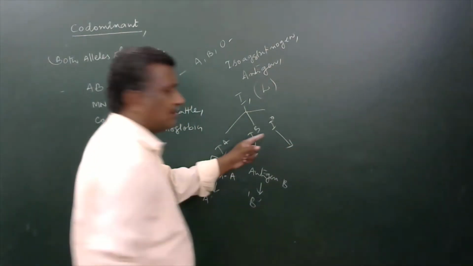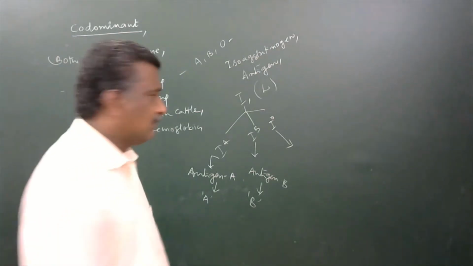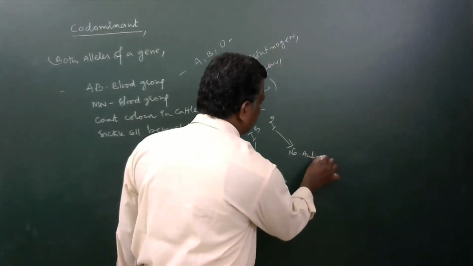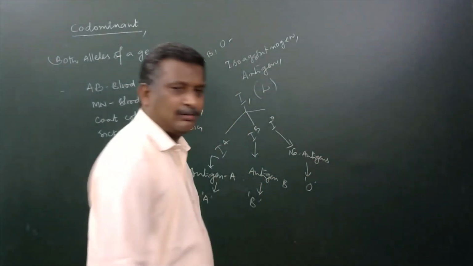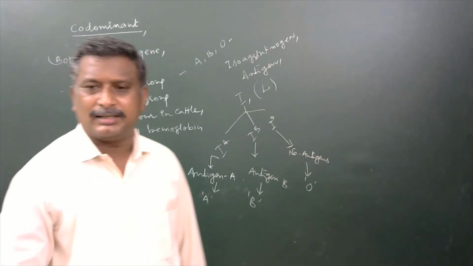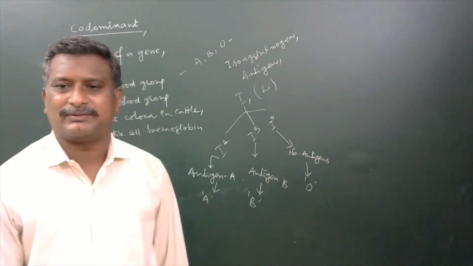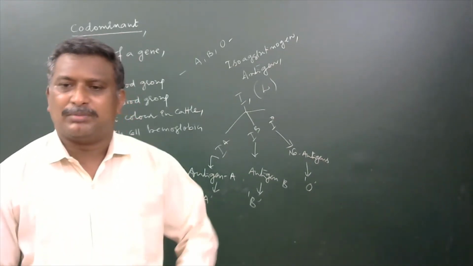I to the power of O never produces any kind of antigens. So no antigens are there, and automatically it becomes O blood group. So based on the presence and absence of antigens on the surface of the RBCs, we can separate the blood groups from one to another.